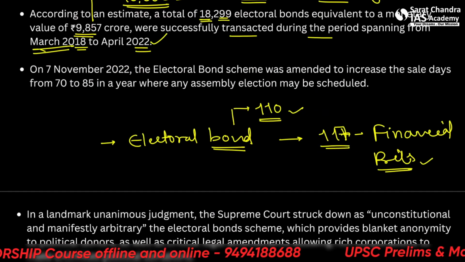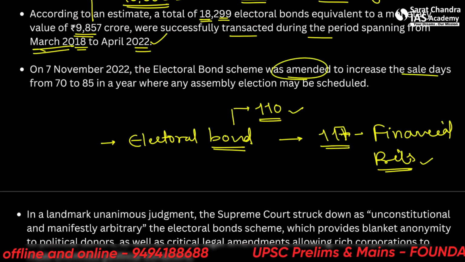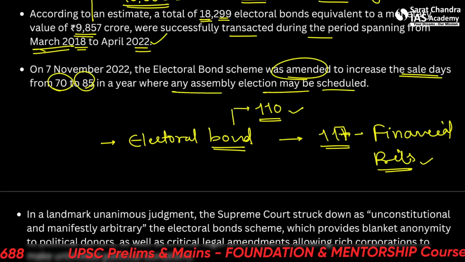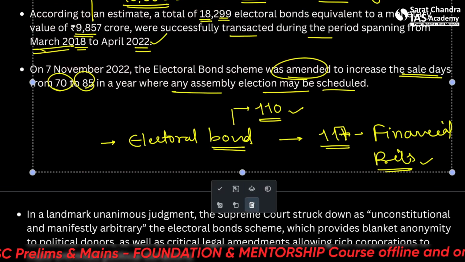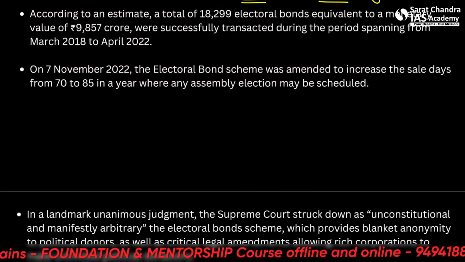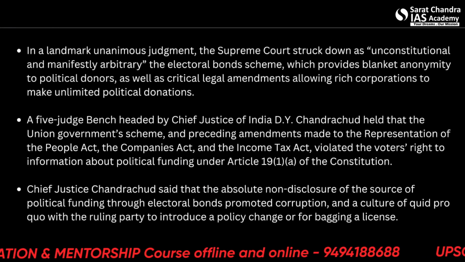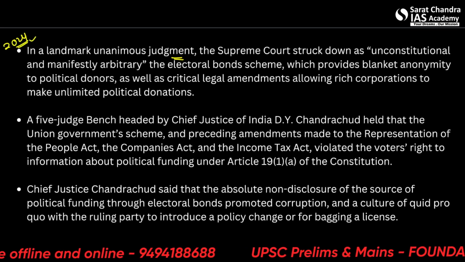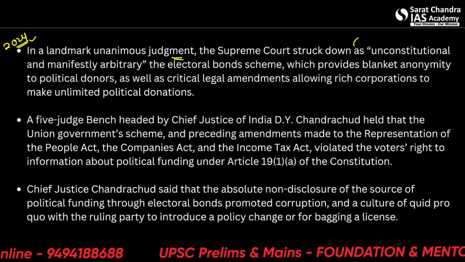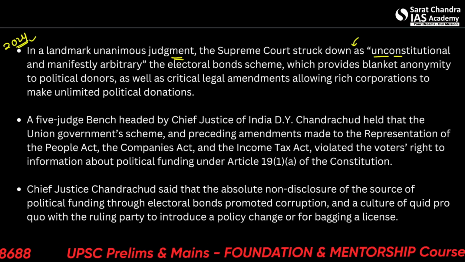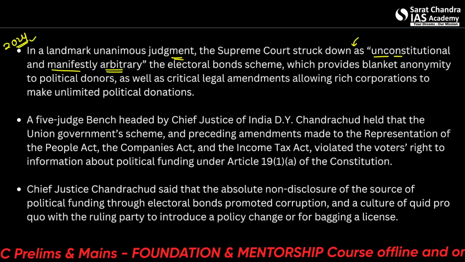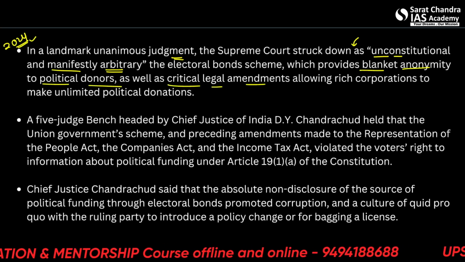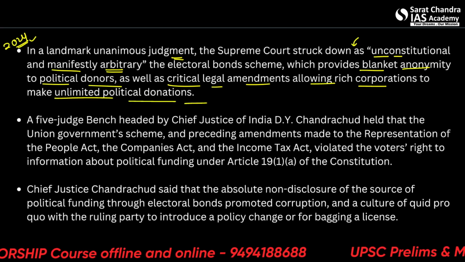On 7 November 2022, the electoral bond scheme was amended to increase the sale days from 70 to 85 in a year when any assembly elections may be scheduled. So more and more donation was, let's say, required or demanded. Now in a landmark unanimous judgment in 2024, the Supreme Court has struck down this electoral bond scheme as unconstitutional and manifestly arbitrary. The electoral bond scheme provides blanket anonymity to political donors, as well as critical legal amendments allowing rich corporations to make unlimited political donations.